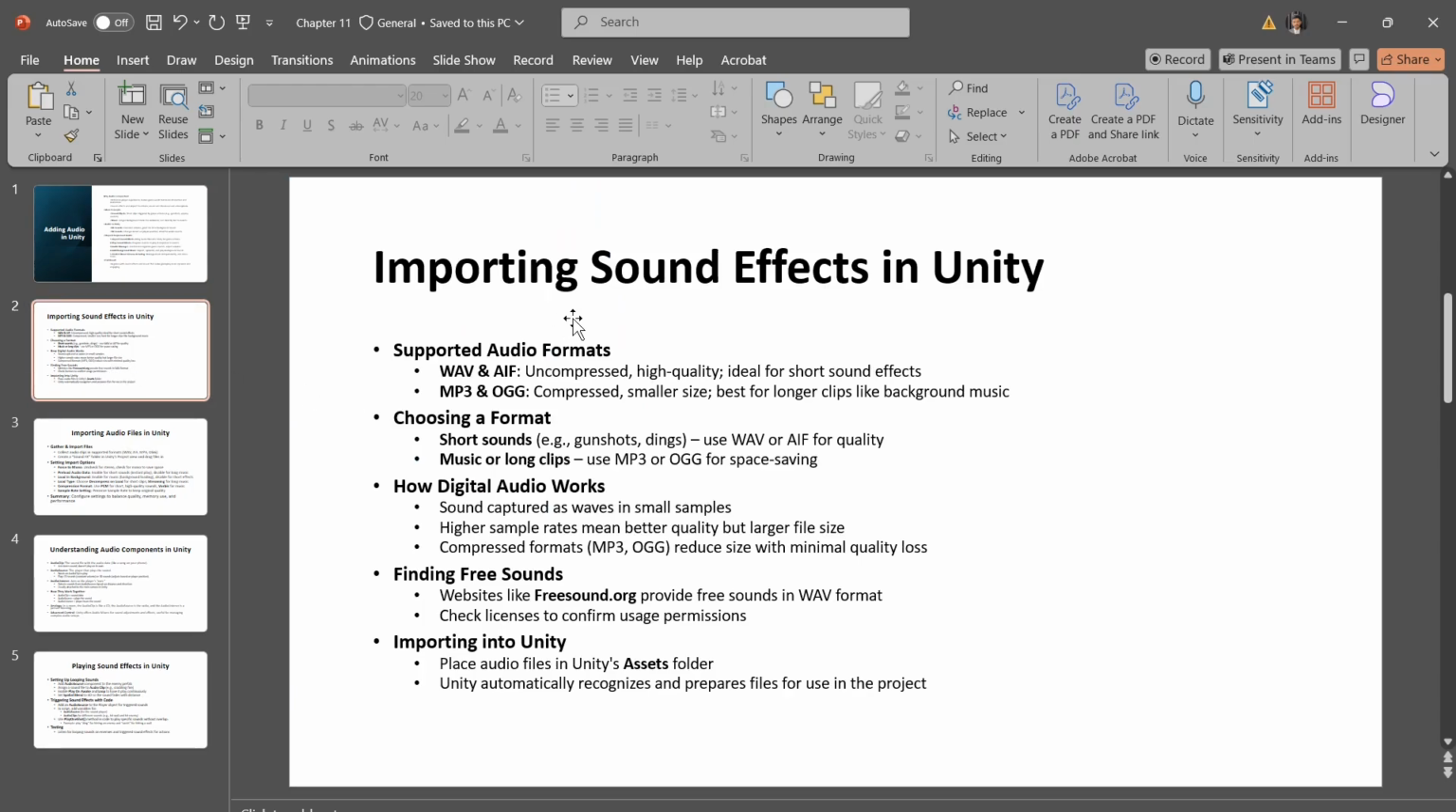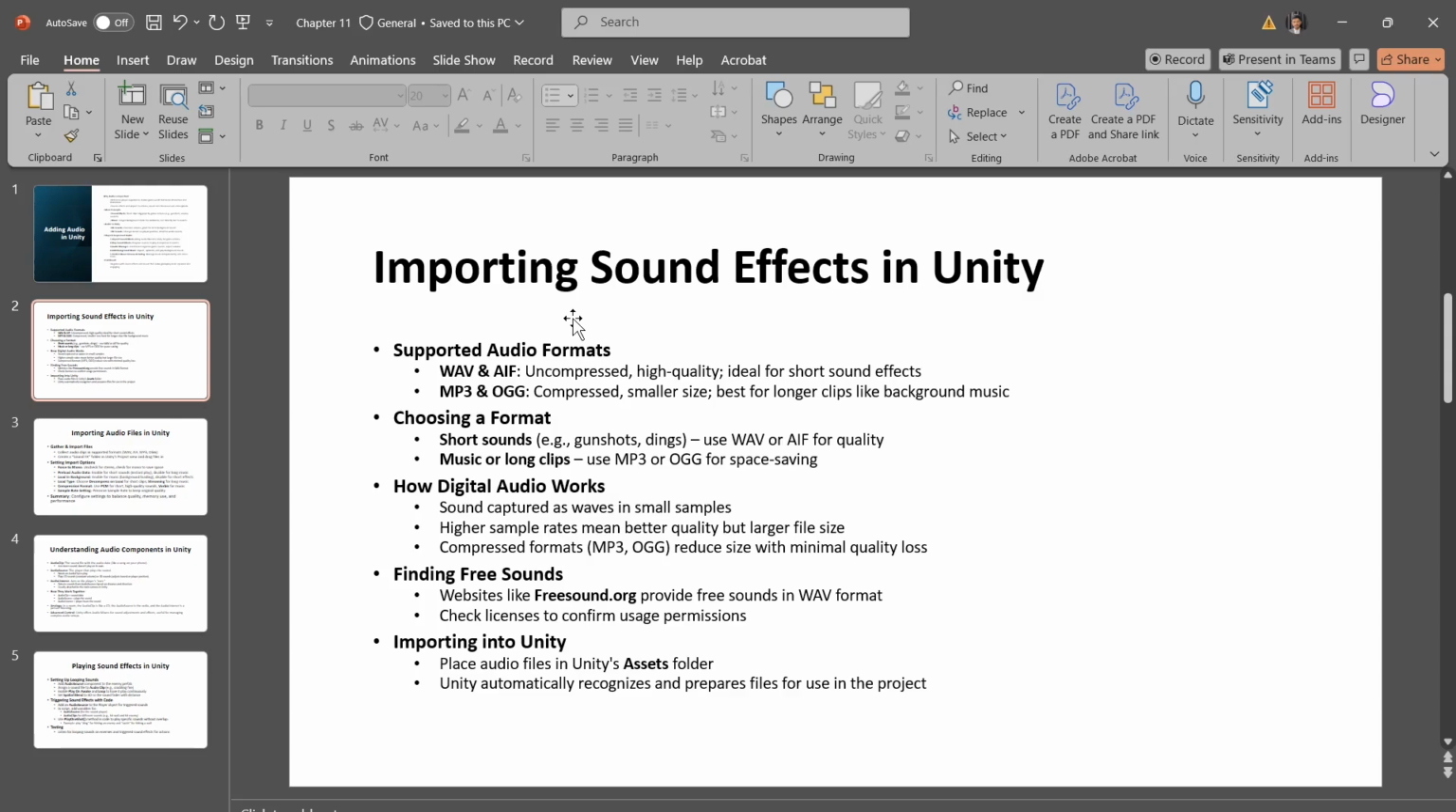To import and use sound effects in Unity, it's helpful to understand the basics of audio formats and how they are handled. So let's walk through these concepts and the steps to get your sounds into Unity in a simple, clear way. The first step is understanding the audio formats. Unity supports various audio file formats.